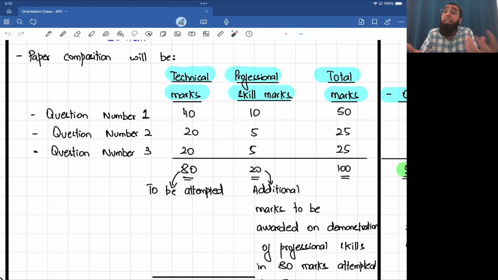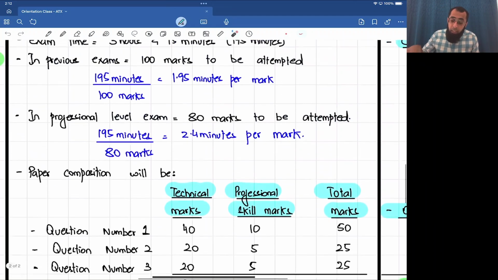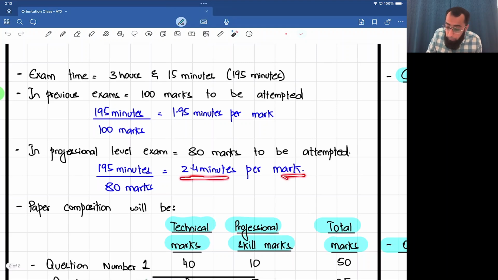You are attempting those 80 taxation requirements, but you are getting 20 marks as an additional. You are being given extra time per mark. As compared to 1.95 minutes, you are getting 2.4 minutes per mark. But what the examiner is saying is, when you are writing each statement, think about professional communication, because that is very important in your real life.